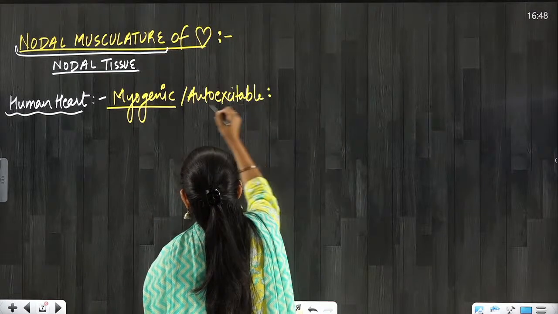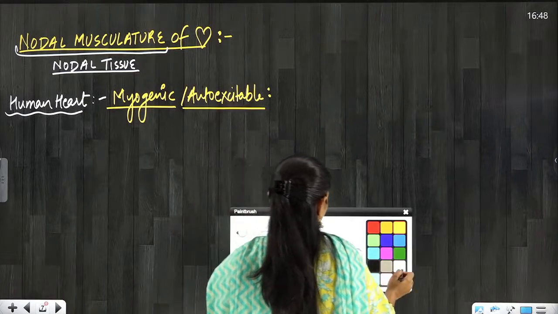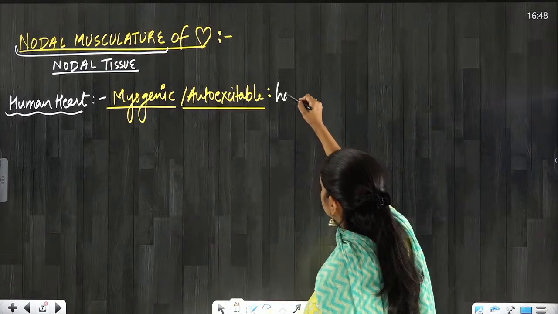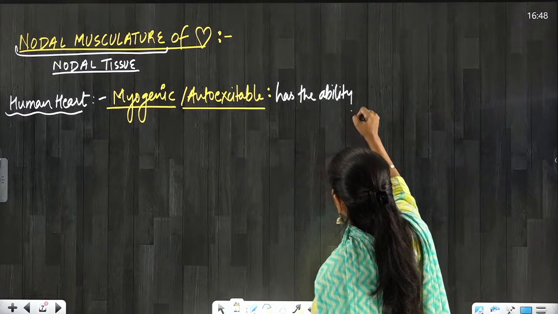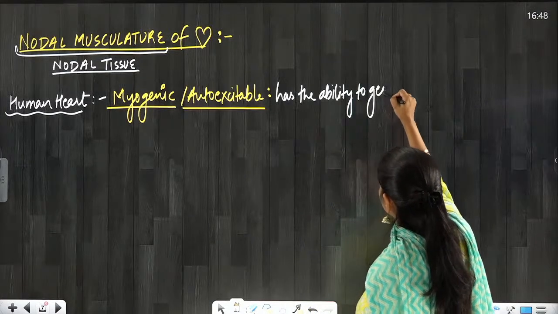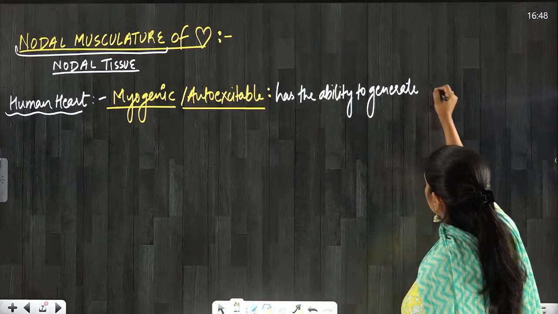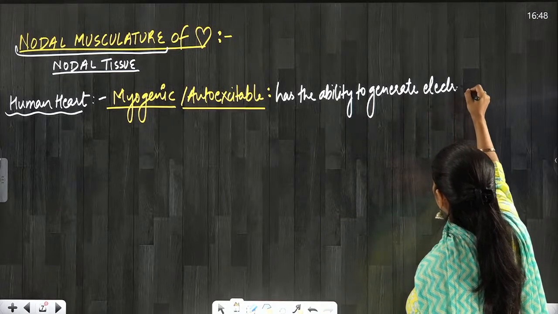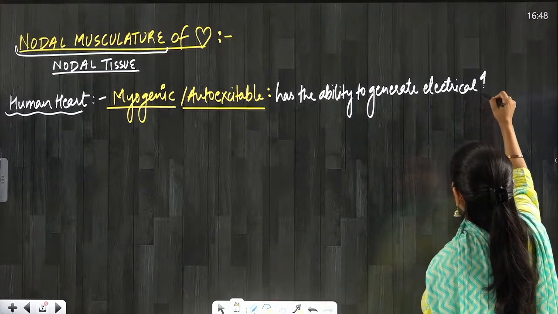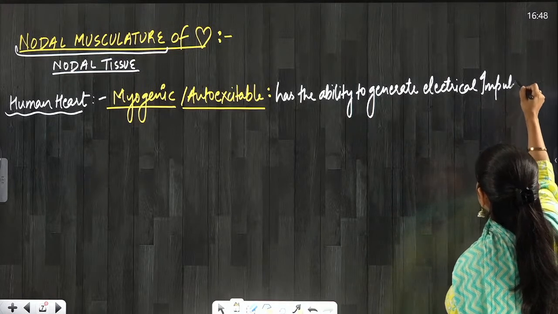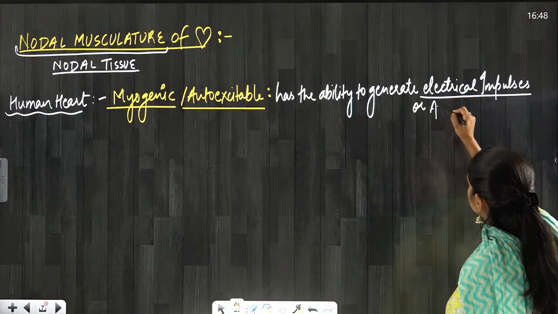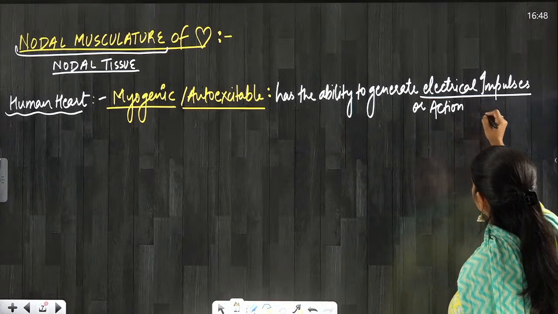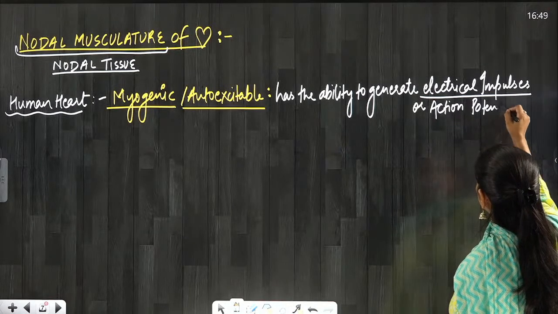That means it has the ability to generate electrical impulses. These electrical impulses have another name, that is action potential.